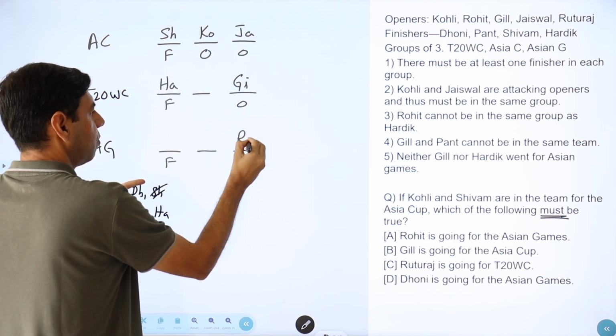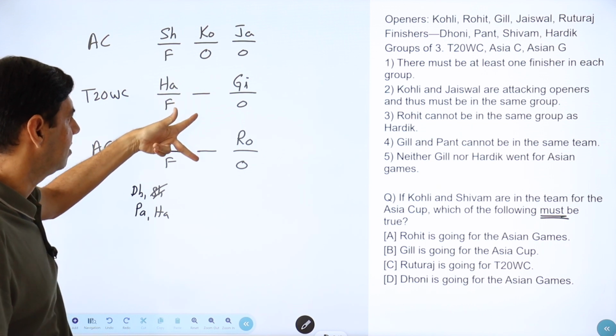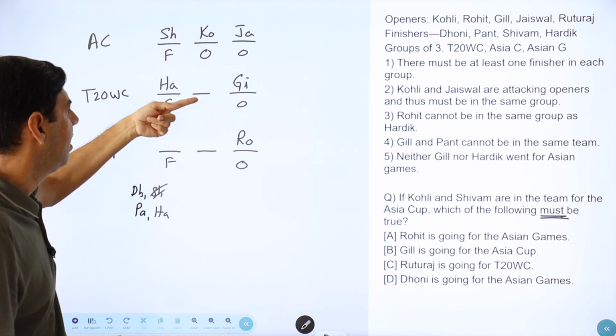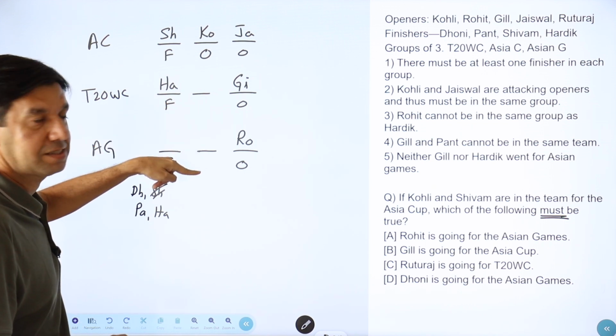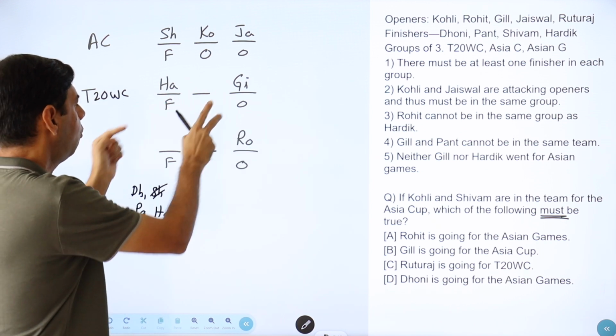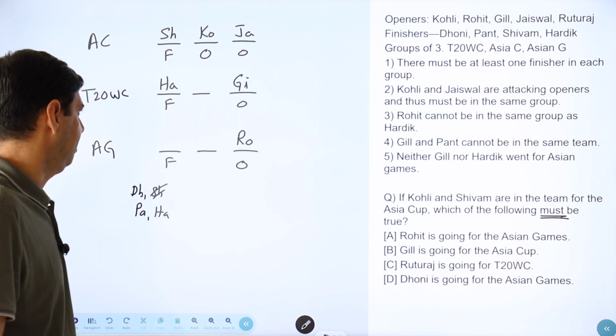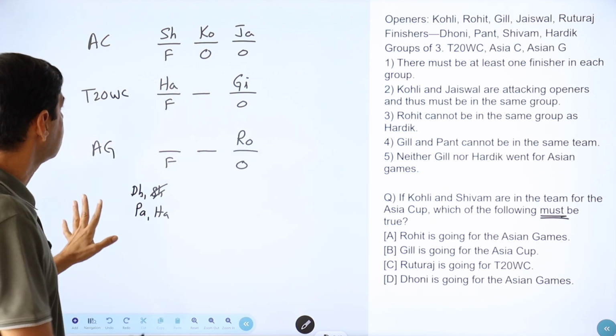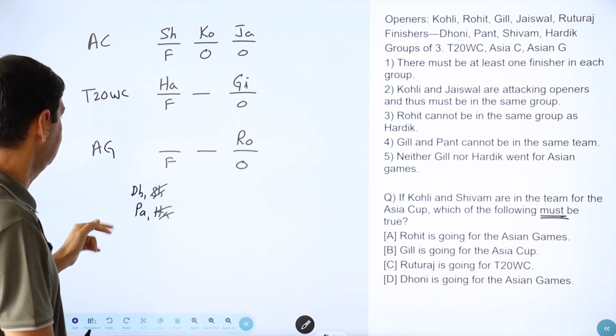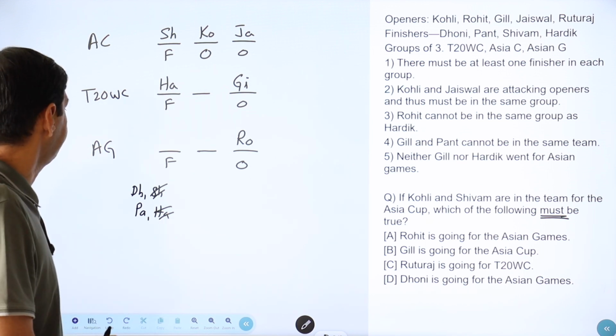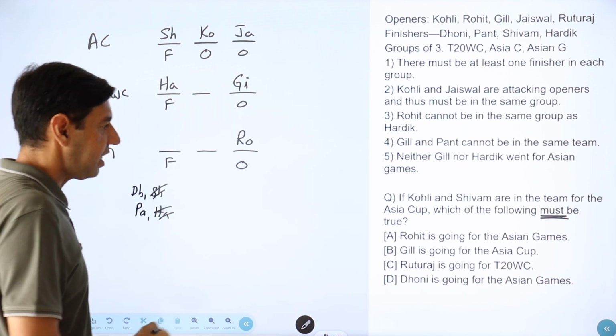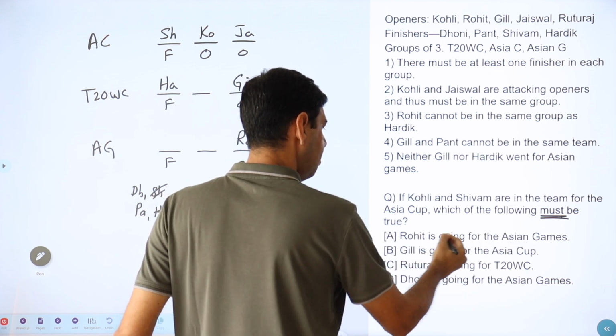Rohit is an opener, okay, so we still don't know which one is the two openers. So Ruturaj is left, he can go here or he can go here. Wherever he goes, there will be two openers and the other one will have two finishers. Okay, so far so good. Hardik is gone, Dhoni and Pant are left. Okay.